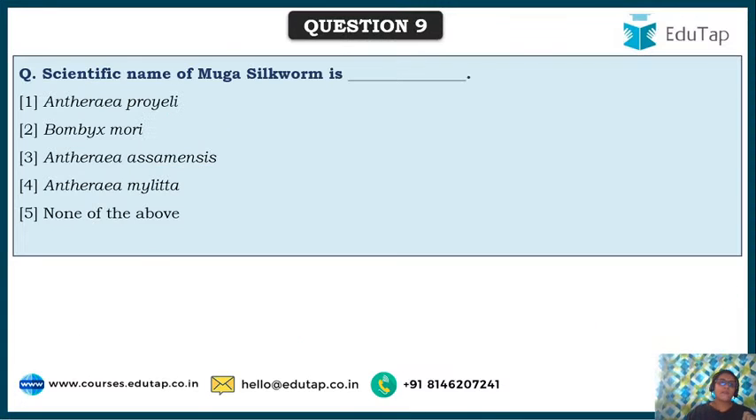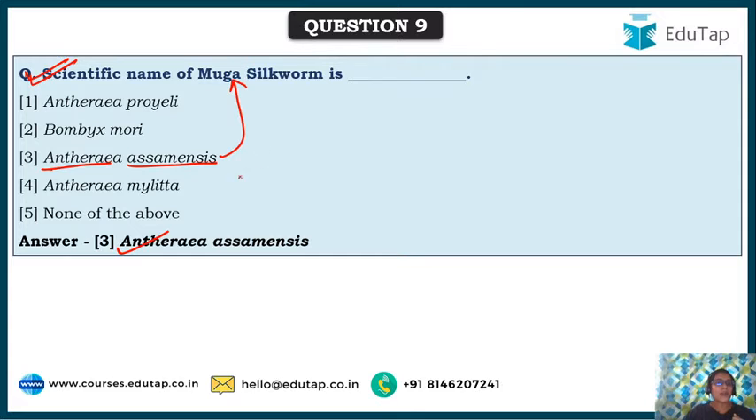So here comes the next question. Scientific name of Muga silkworm. See, Muga silkworm, we have had a question on this in the NABARD Grade A exam. I don't exactly remember the year, but they have asked which state of India the Muga silkworm is reared in. So here the scientific name itself reveals it: Antheraea assamensis. This is the scientific name of Muga silkworm, and yes, it is from Assam.